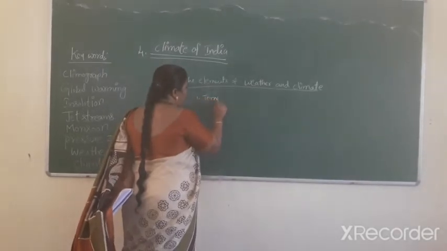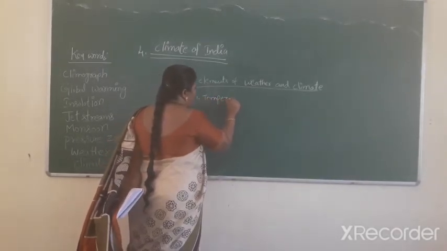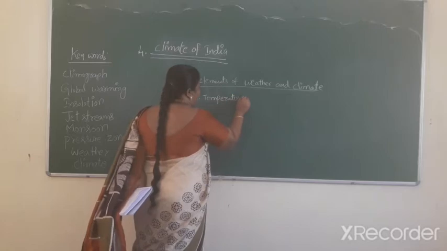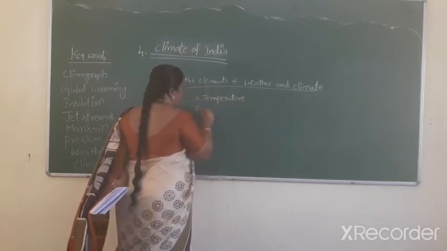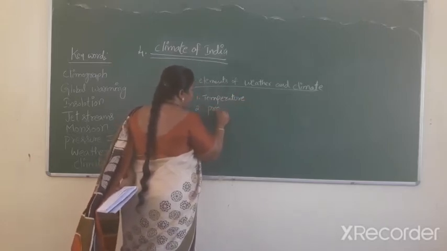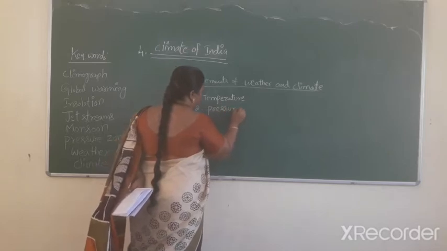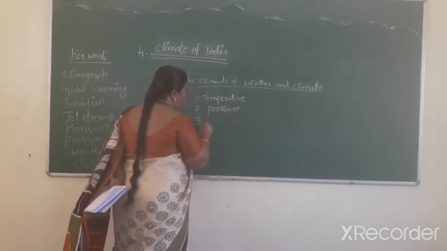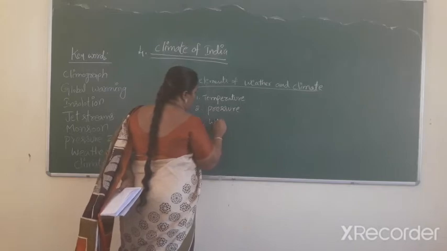The elements of weather and climate. First one, temperature. Second one, pressure. Third one, wind.